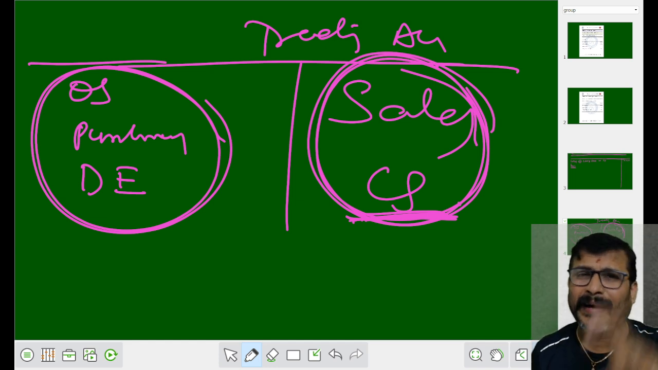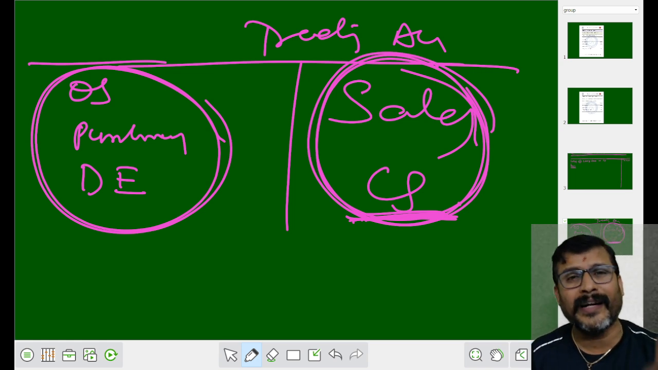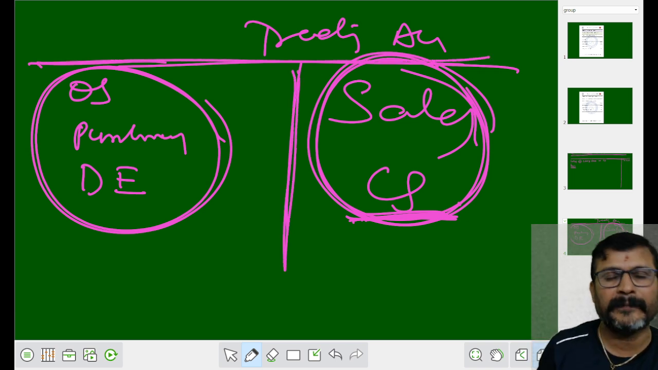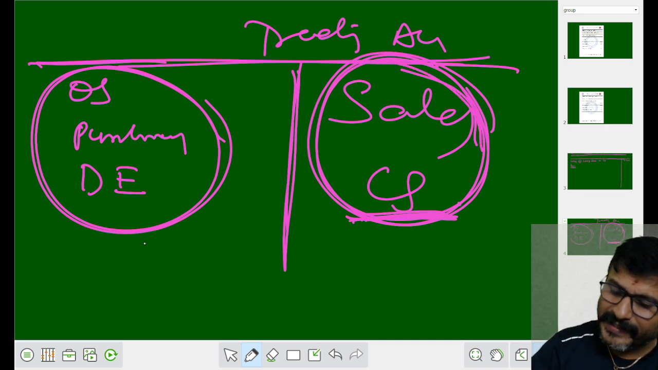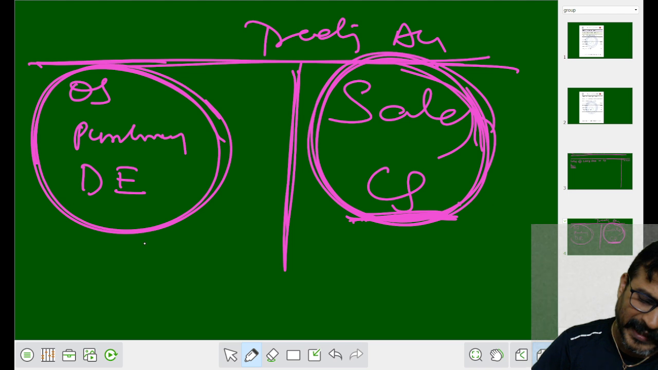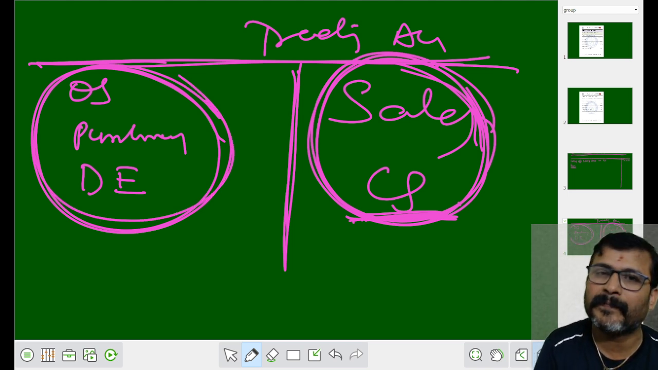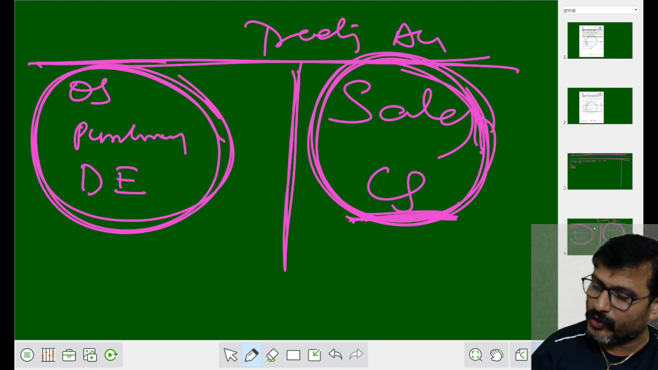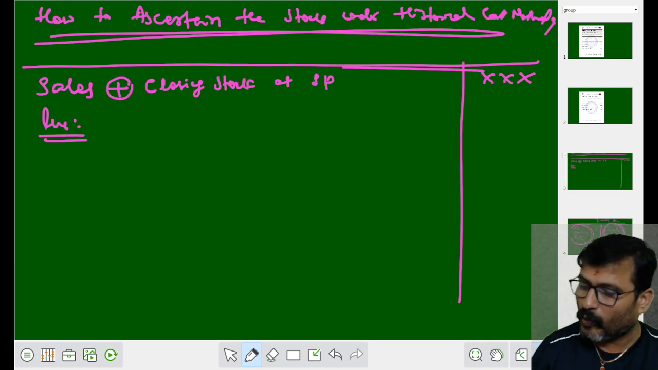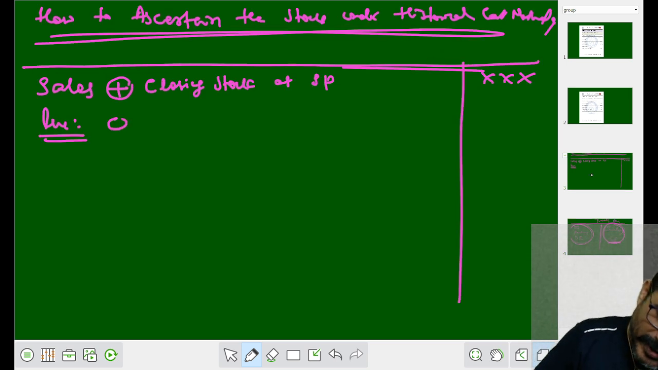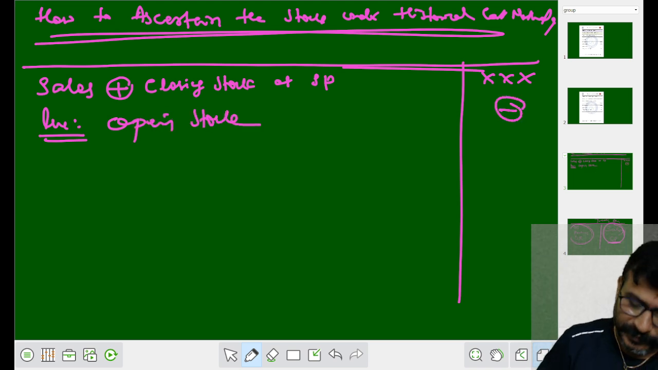How to ascertain the value of real closing stock under the historical cost method? Please remember this trading account trick. On the credit side, we have sales and closing stock. In the debit side, we have opening stock, purchases and direct expenses. Now what to do? How we can ascertain? Take the sales and closing stock. Okay, fine. What and all the things come in the debit side? Opening stock आता है ना debit side में. Opening stock क्या करना? You have to subtract the opening stock.